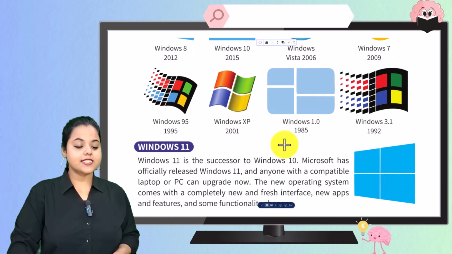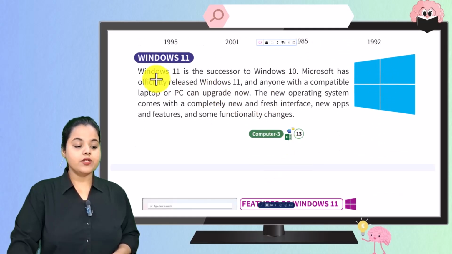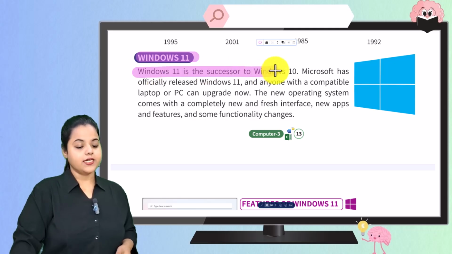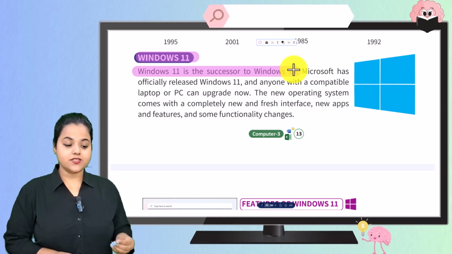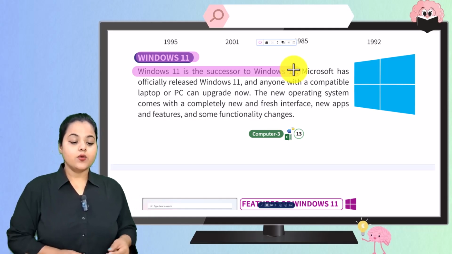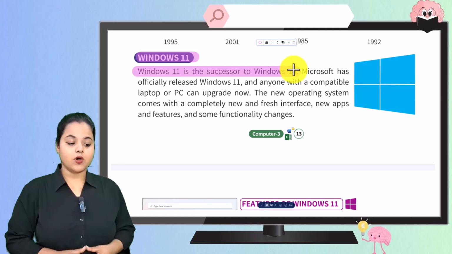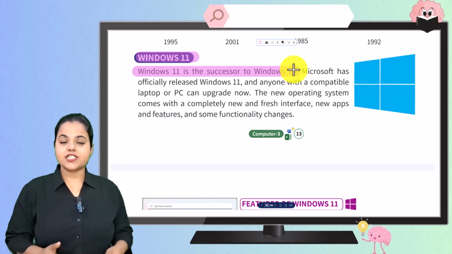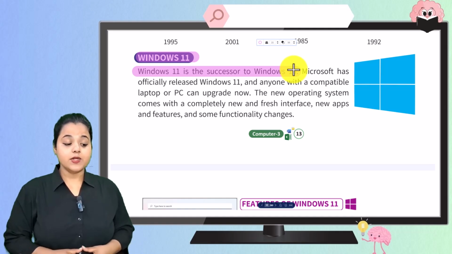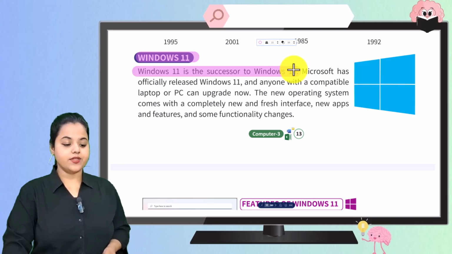Now let us discuss about Windows 11. So Windows 11 is the successor to Windows 10. 10 के बाद Windows 11 उसका successor है. Now Microsoft has officially released Windows 11 and anyone with a compatible laptop or PC can upgrade now. The new operating system comes with a completely new and fresh interface. इसका जो interface है एकदम fresh है और एकदम new है. इसमें new apps हैं, new features हैं, and some functionality changes भी इसमें दिए गए हैं.